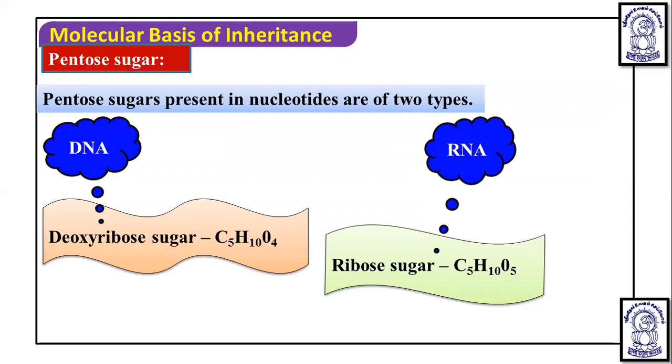Whereas ribose sugar has C5H10O5. So here one oxygen is more in the case of ribose sugar, and one oxygen is less in the case of deoxyribose. Ribose sugar has a total of 5 oxygen, but when one oxygen is lacking, it converts into deoxyribose sugar. Because of this, there is an absence of one oxygen in deoxyribose sugar.